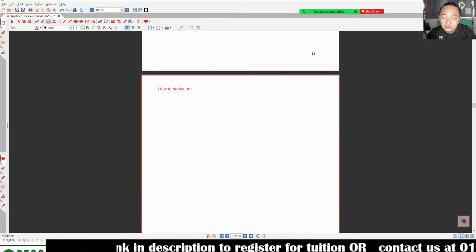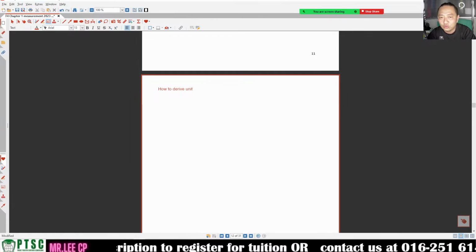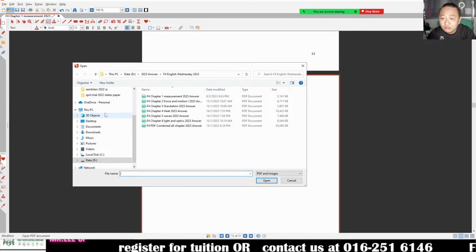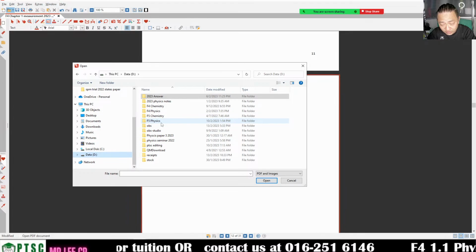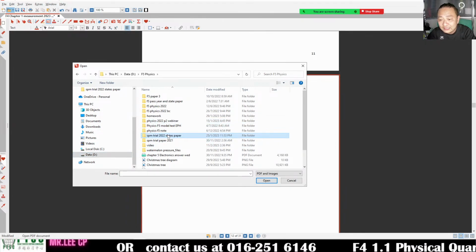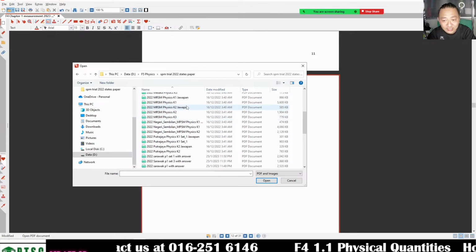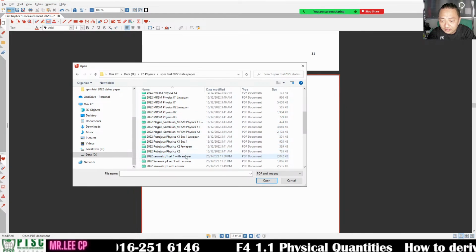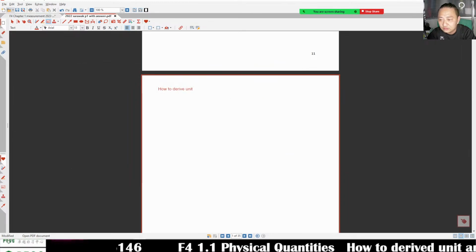Now, you ask me, teacher, if I don't know what the formula is, then how? You don't need to worry. In Form 5, you will learn the formula. If you cannot memorize the formula, you can also get it from the SPM question. In your school, you will not get the formula. For example, we have a lot of papers here, so I simply take one, chart paper 1.